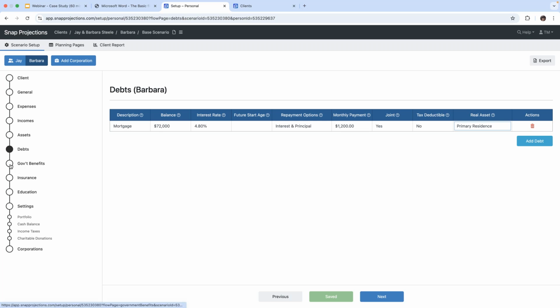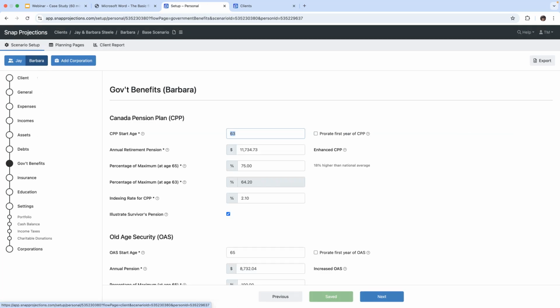Okay, so now we're moving on to the government benefits page. I'm going to start with Jay here. So in accordance with his financial planning questionnaire, he has indicated to us that his Canada Pension Plan, his CPP, will start at the age of 65. Now, one thing you will notice that SNAP defaults to 56.87% of the maximum at age 65. But our clients have informed us that they are going to be receiving 75% of the maximum. So we're going to put 75%.